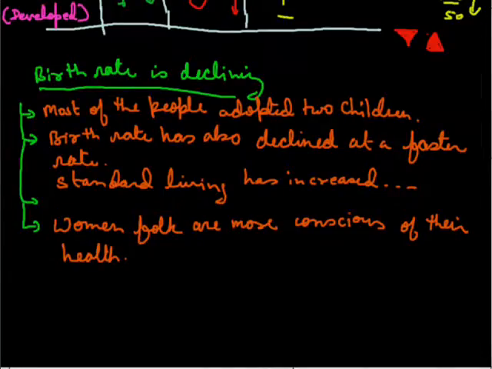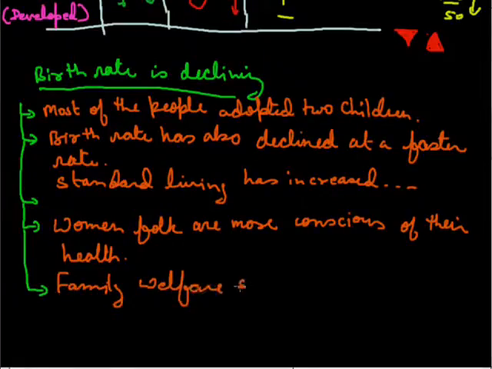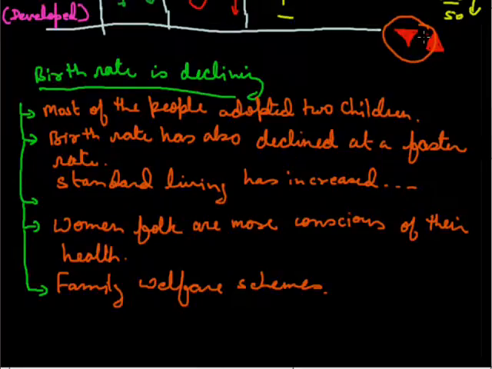After independence, women are now more conscious of their health. Obviously, family welfare schemes are being adopted in a big way in families, though India was the first country to start this red triangle, the family planning program, in 1951, and still it is trying to achieve it.